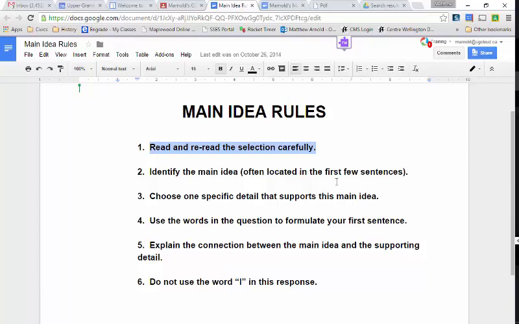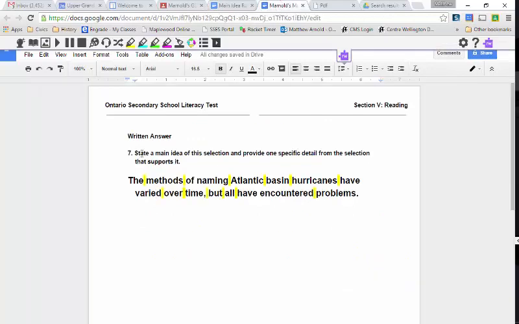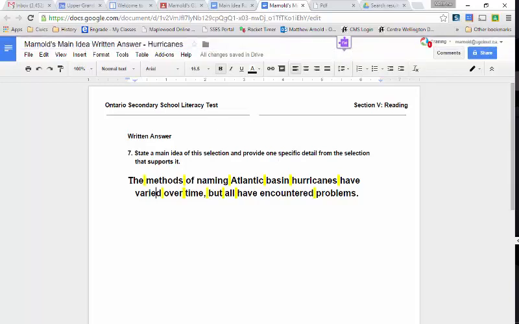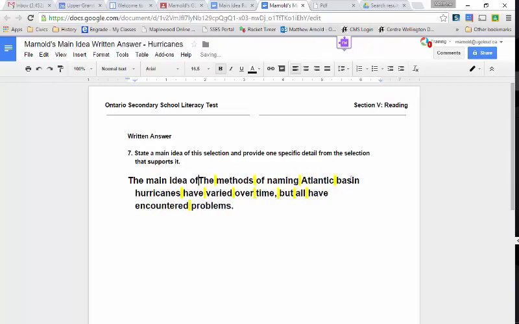And you can use the words in the question to make your first sentence, which means state a main idea of this selection and provide one specific detail from the selection. So state a main idea. Your document would start this way. The main idea of the selection is that.